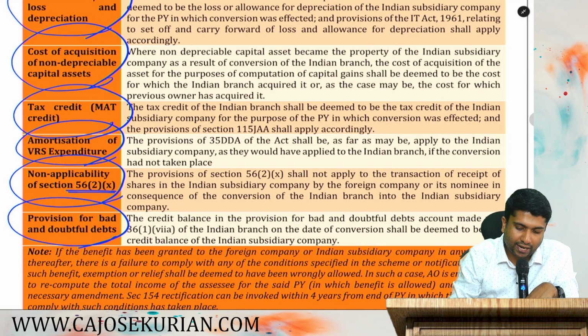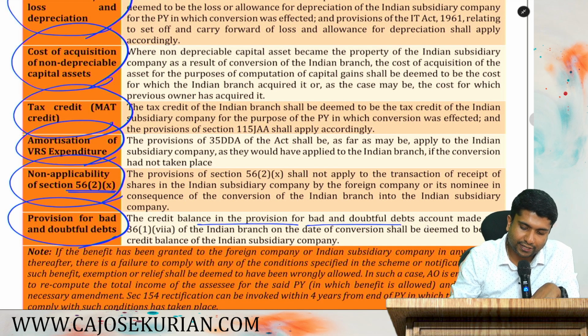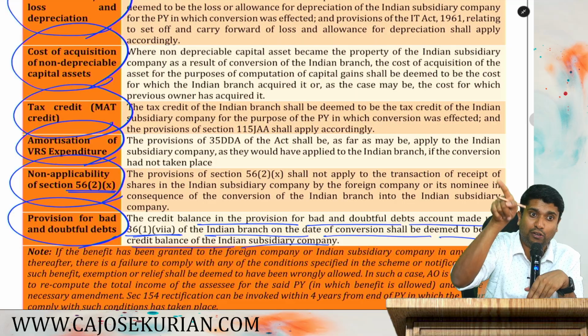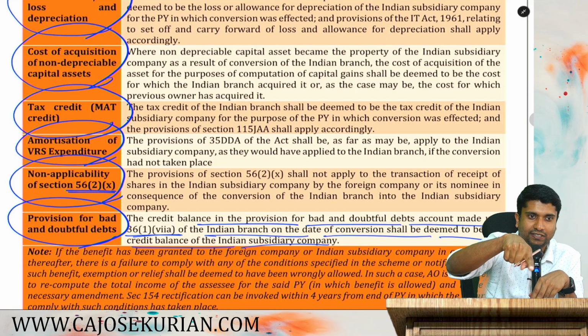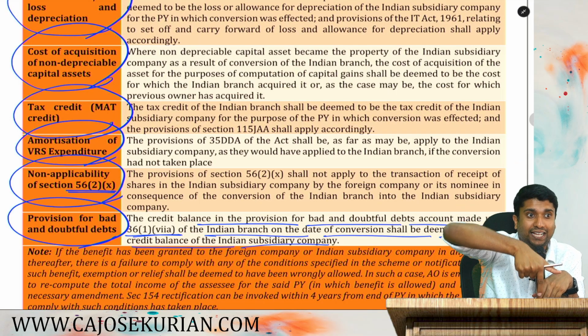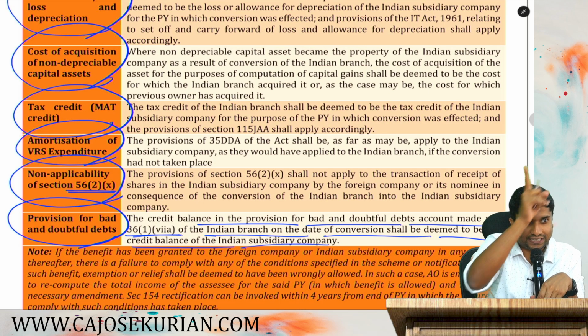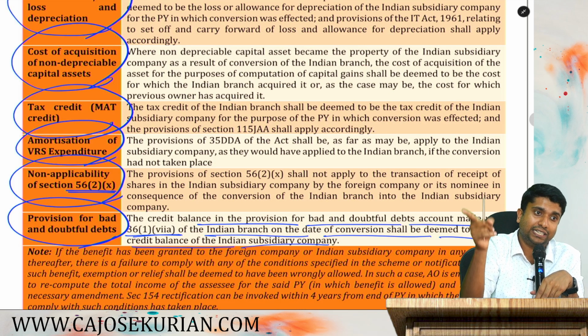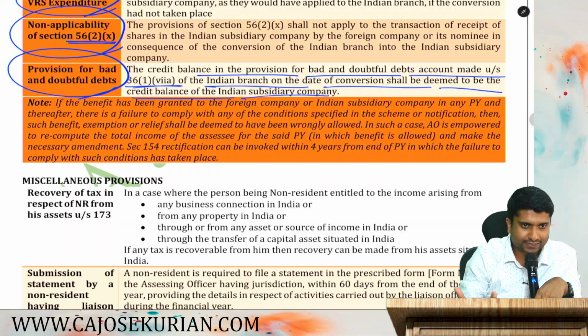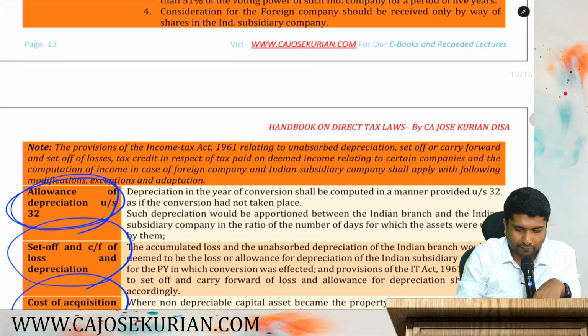Then provision for bad and doubtful debts. That means the credit balance in the provision for bad and doubtful debts account made under section 36 of the Indian branch shall be deemed to be the credit balance of the subsidiary company. Hope you remember, a foreign branch can put a provision up to 5% of adjusted total income. That provision till yesterday was given by a foreign branch. From tomorrow onwards, that provision shall be deemed to be a provision given by the subsidiary company because it is one and only the same. That's it. There is nothing more in that table.